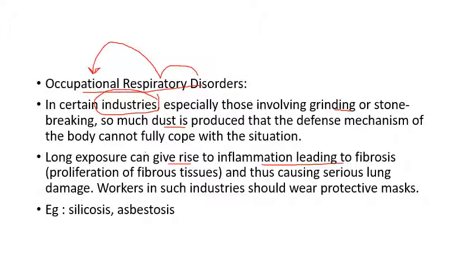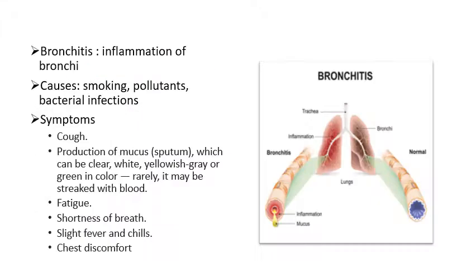So here it results in the extension or multiplication of fibrous tissues present in the lungs, and it causes lung damage. Examples of occupational lung disorders, or occupational respiratory disorders, are silicosis and asbestosis. Generally, how can one protect against this? Wearing a protective mask, one can protect themselves from such occupational respiratory disorders.